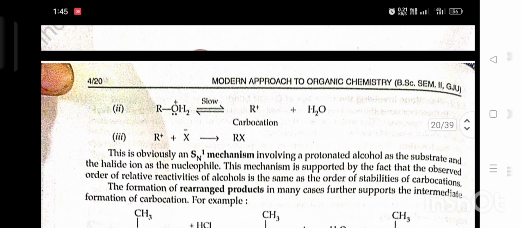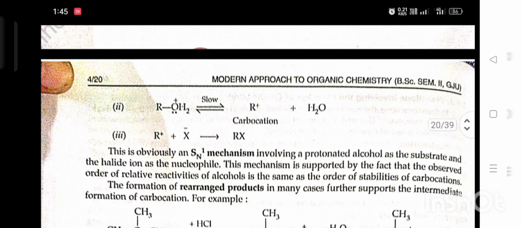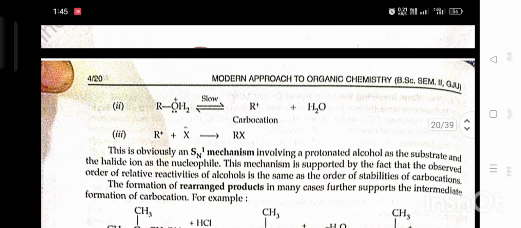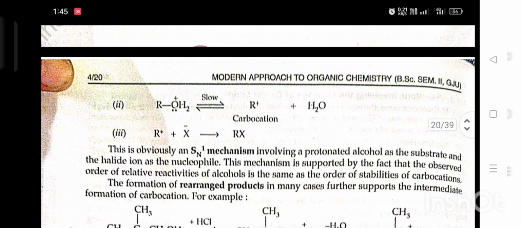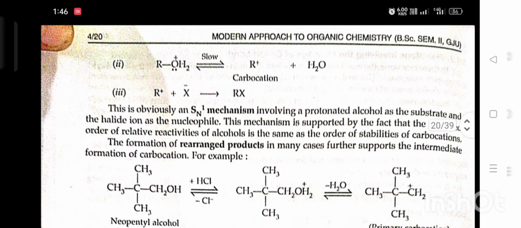The mechanism is supported by the fact that the observed order of relative reactivity of alcohols is the same as the order of stability of carbocations. The formation of rearrangement product in many cases further supports the intermediate formation of carbocation.